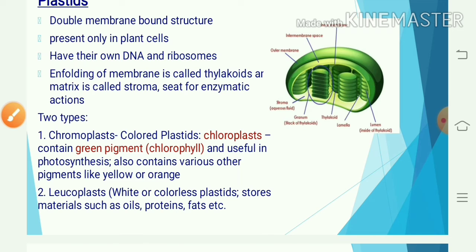Leucoplasts are amyloplast, aleuroplast and elioplast. Amyloplasts are found in potato tuber. Aleuroplast of maize grain stores protein, and elioplast of seeds of castor and mustard store fats.